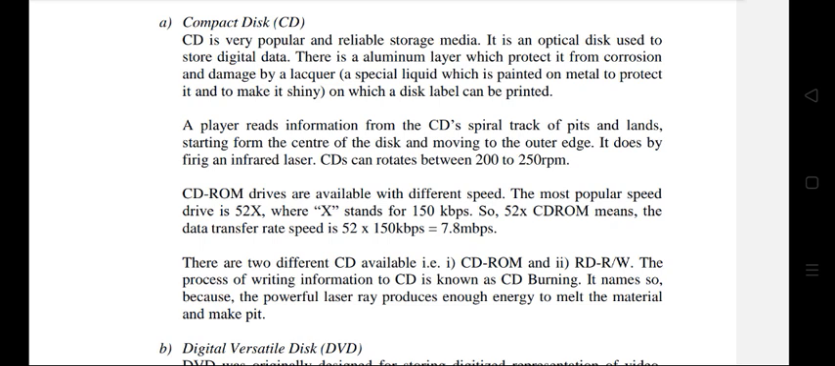CDs can rotate between 200 to 250 RPM. CD-ROM drives are available with different speeds. The most popular speed drive is 52X, where X stands for 150 kbps. So a 52X CD-ROM means the data transfer speed is 52 times 150 kbps, which is equal to 7.8 Mbps. There are two different CDs available, that is CD-ROM and CD-RW. The process of writing information to a CD is known as CD burning. It is named so because the powerful laser ray produces enough energy to melt the material and make pits.